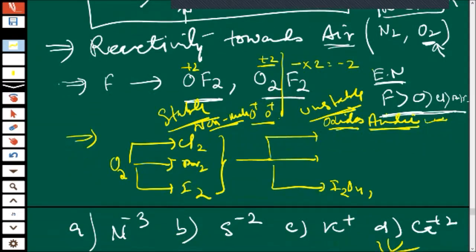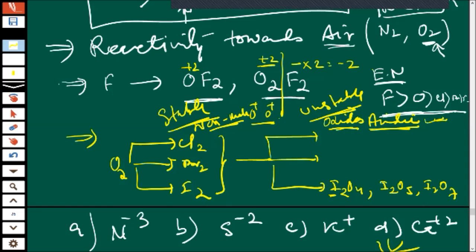I2O4, I2O5, and I2O7. You have to tell the oxidation state of iodine in each molecule. So they may ask you the oxidation state.